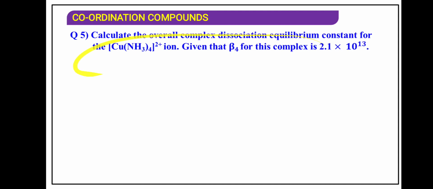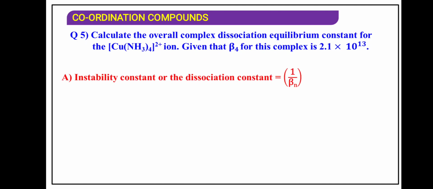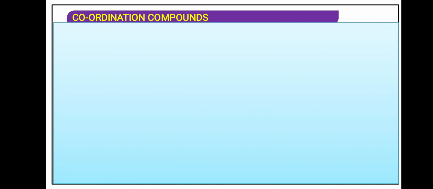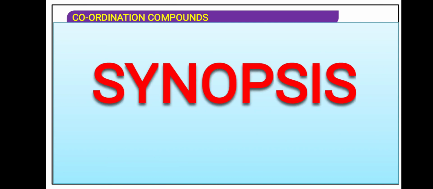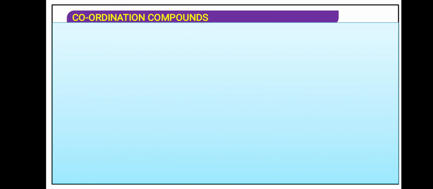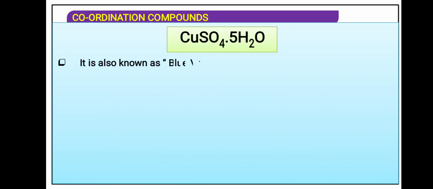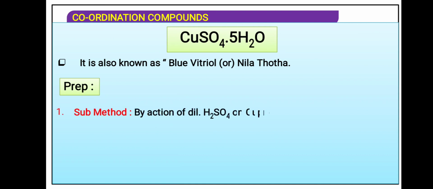Now this question will not be asked of you in the exam. Now some of the synopsis you can also see. Copper sulfate pentahydrate, CuSO4.5H2O, has water of crystallization. It is also known as blue vitriol or Neela Thotha. The preparation of this will not be asked in the exam.